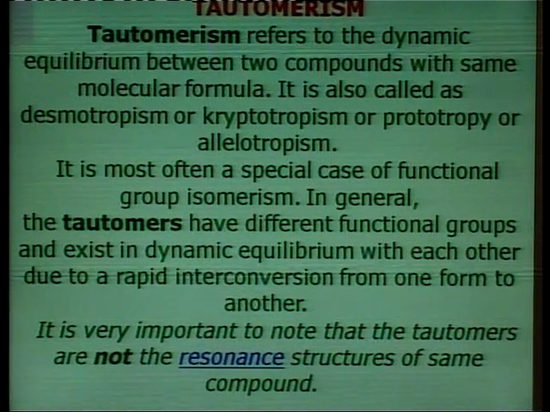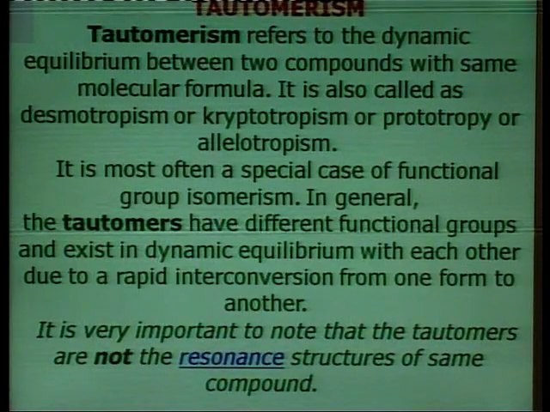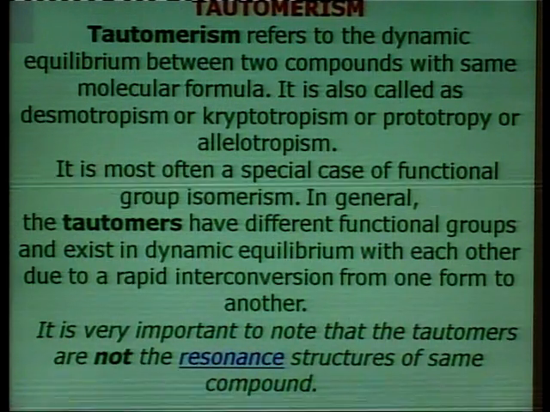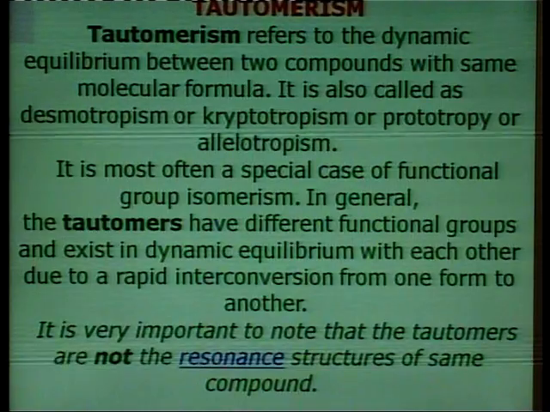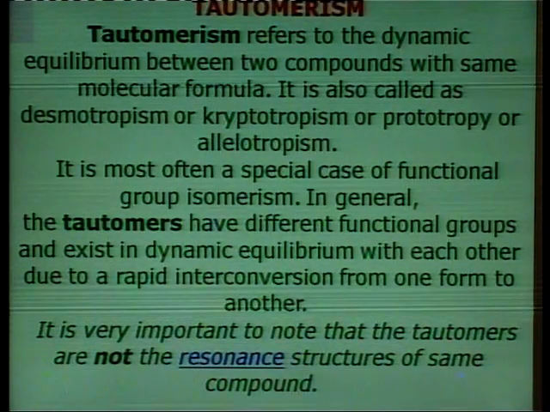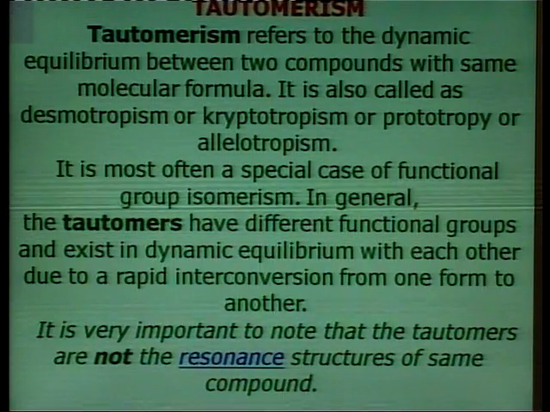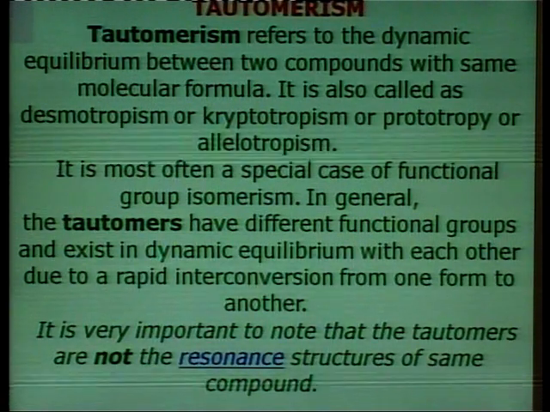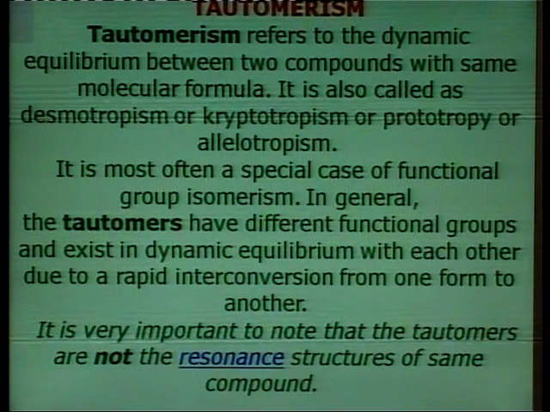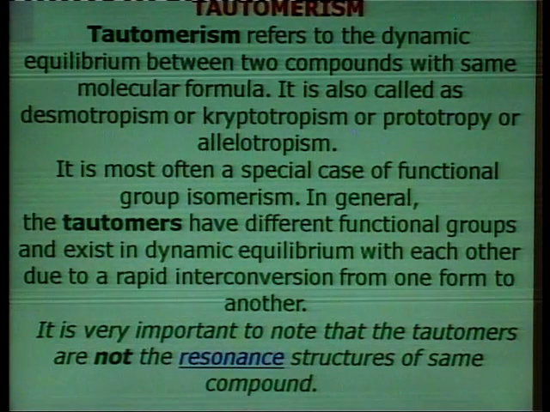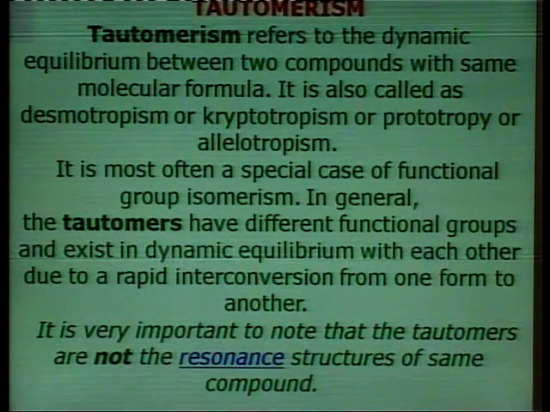In general, the tautomers have different functional groups and exist in dynamic equilibrium with each other due to rapid interconversion from one form to another. It is very important to note that the tautomers are not the resonance structures of the same compound.